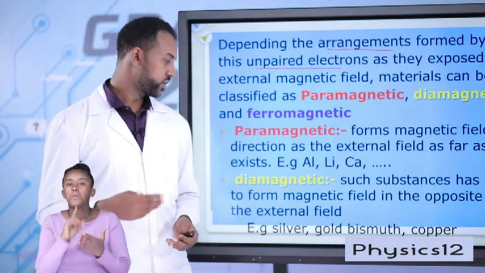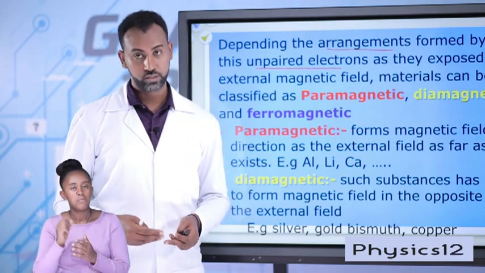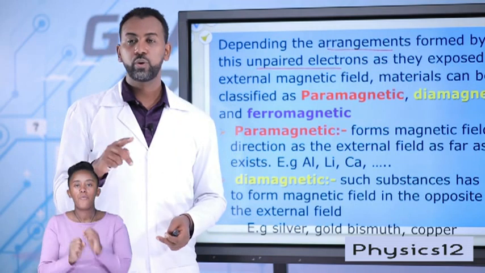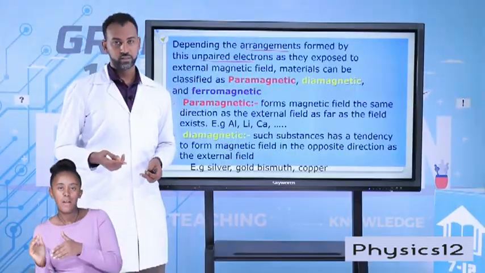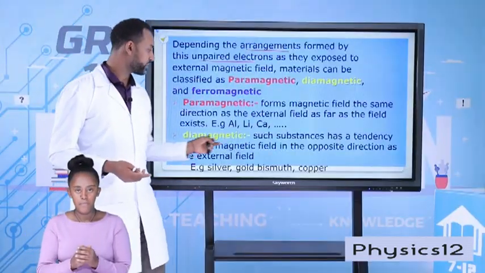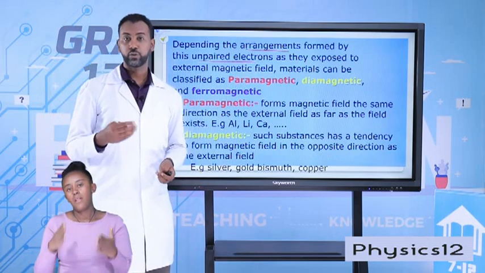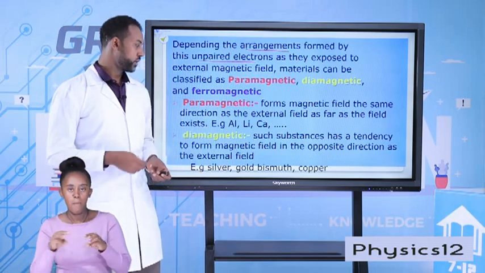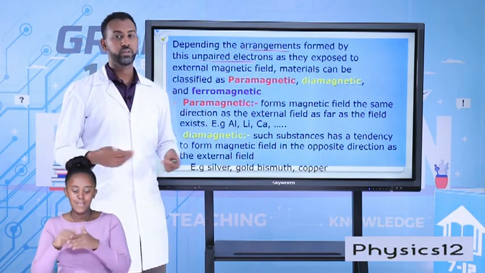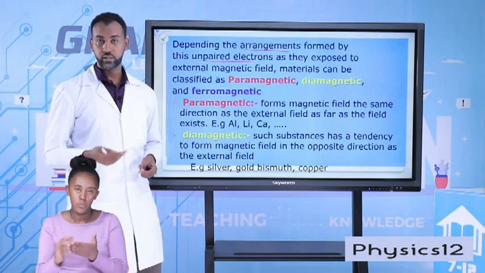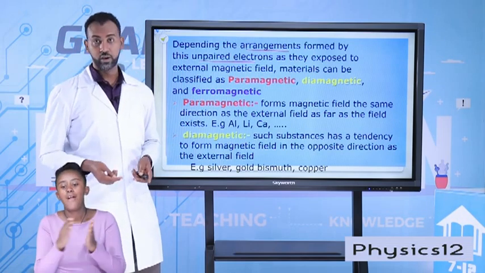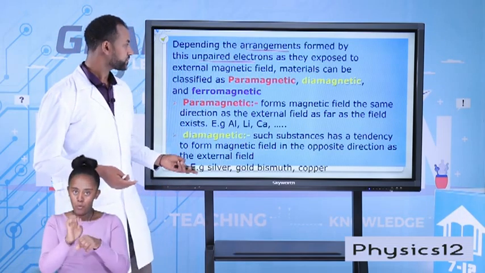substances like silver, gold, bismuth, copper, and so on, will form a magnetic field which opposes the external magnetic field. They have an arrangement of these elemental particles that forms a magnetic field opposing the external magnetic field. When the external magnetic field is removed, those materials again regain their initial arrangements of unpaired electrons.